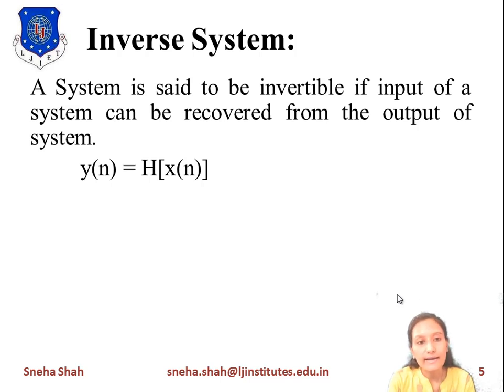So if we take y of n equals H of x of n, it means we perform some operation on the original input signal x of n with the transfer function, and it gives the output y of n.